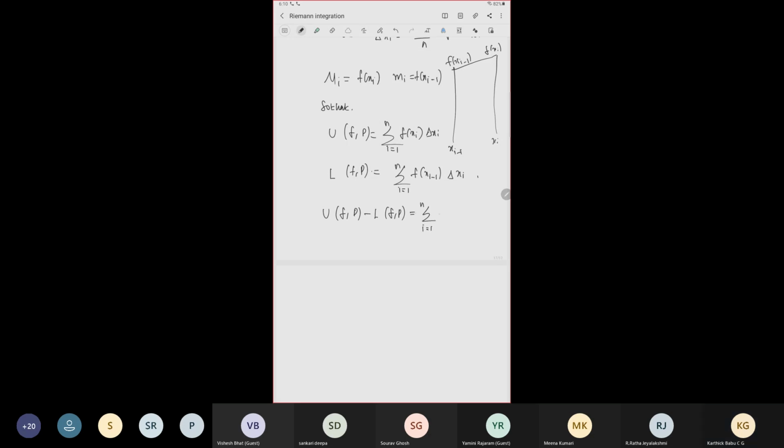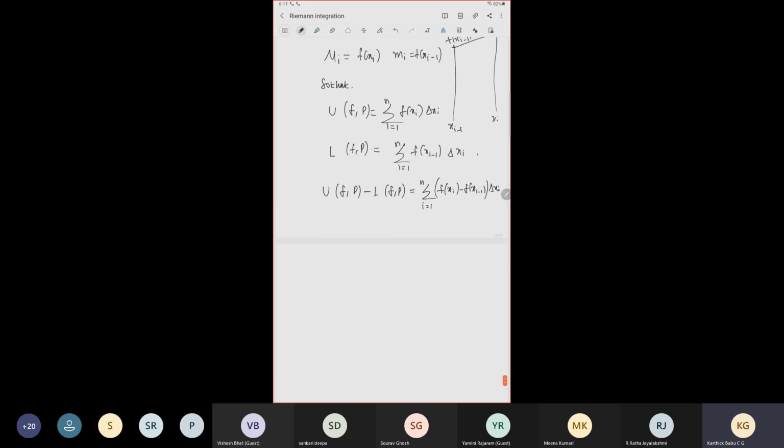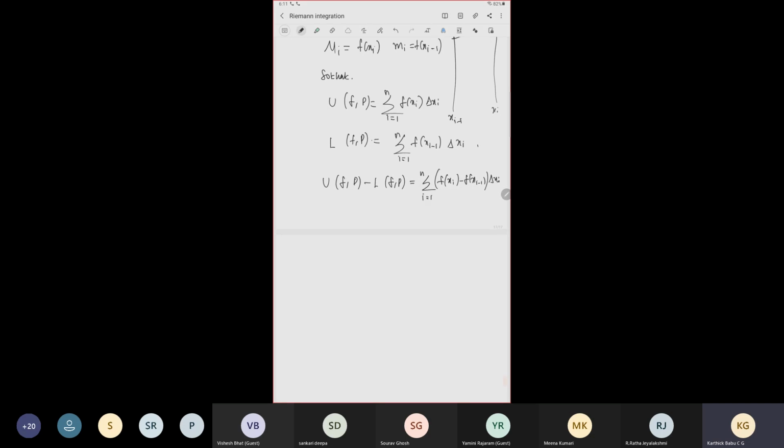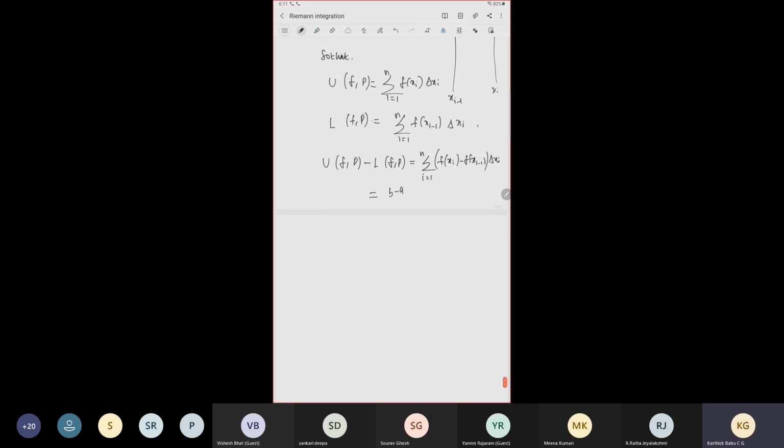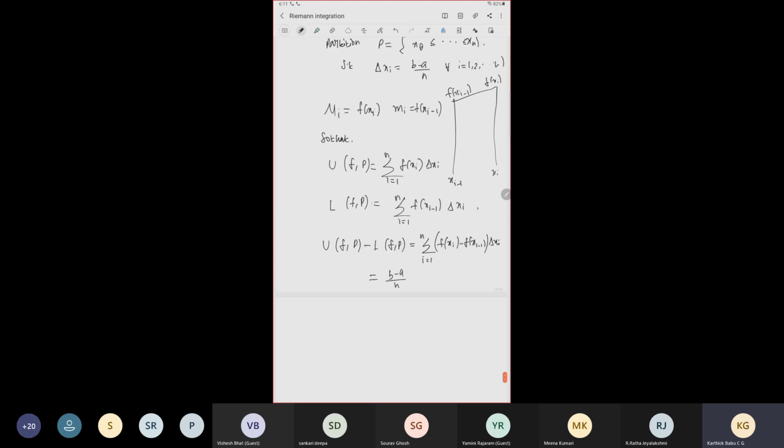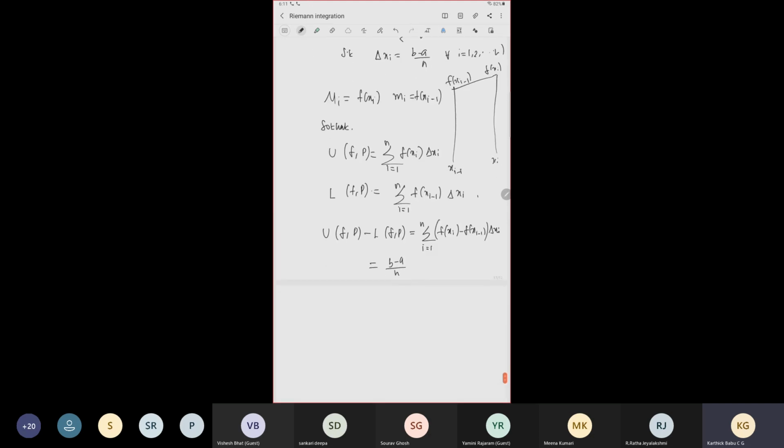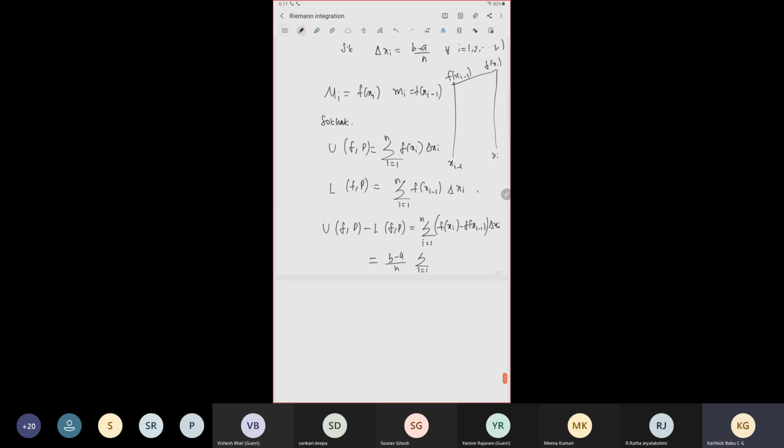equal to 1 to n of (f of xi minus f of xi minus 1) times delta x. But we have chosen delta x such that delta xi is equal, so this will come out. So delta x is b minus a divided by n. We choose in that example delta xi equal to (b minus a) by n. So the summation i equal to 1 to n, then this is like a telescoping sum. So it will cancel each other out, and we get f of b minus f of a.